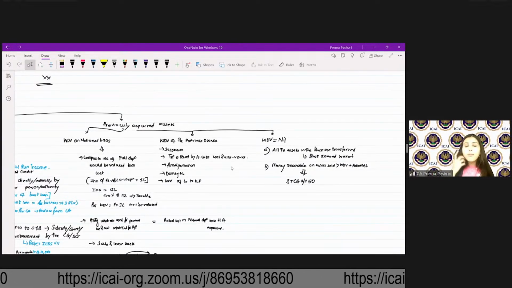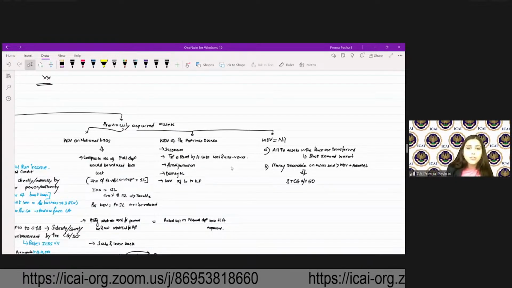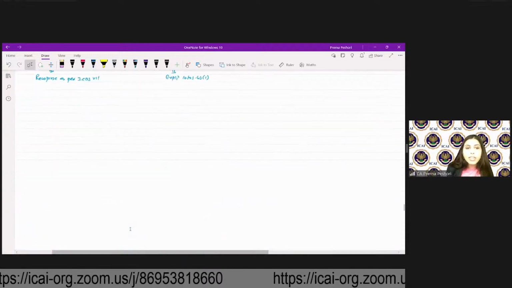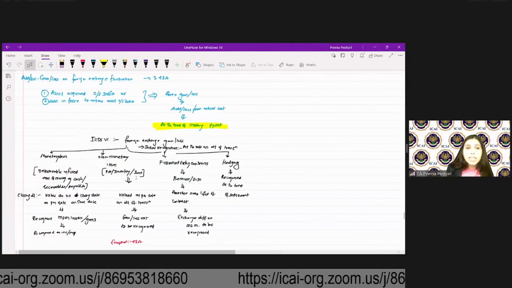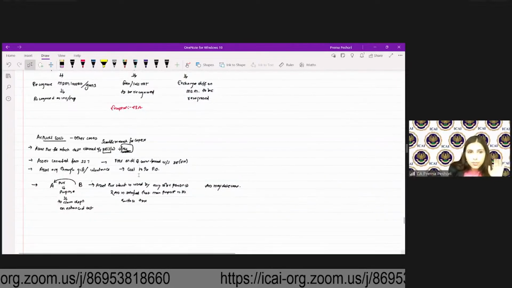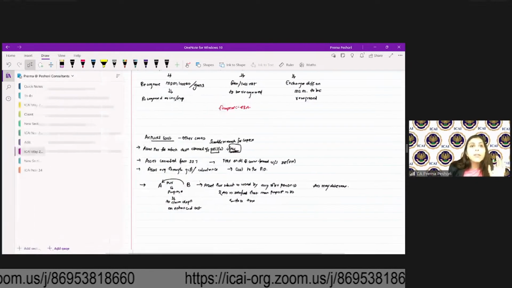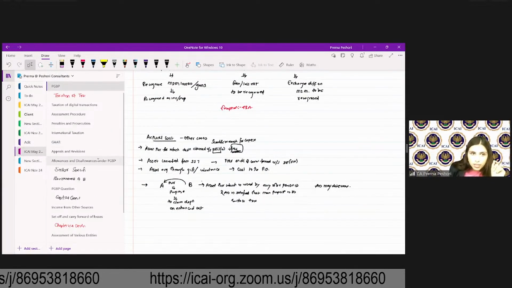All assets liable for depreciation which are ready for use but not put to use, yes, Viraj. Okay. Any question, students? Any doubt? So this is your depreciation. Are we clear? Then we will go for the allowances and disallowances under the PGBP.